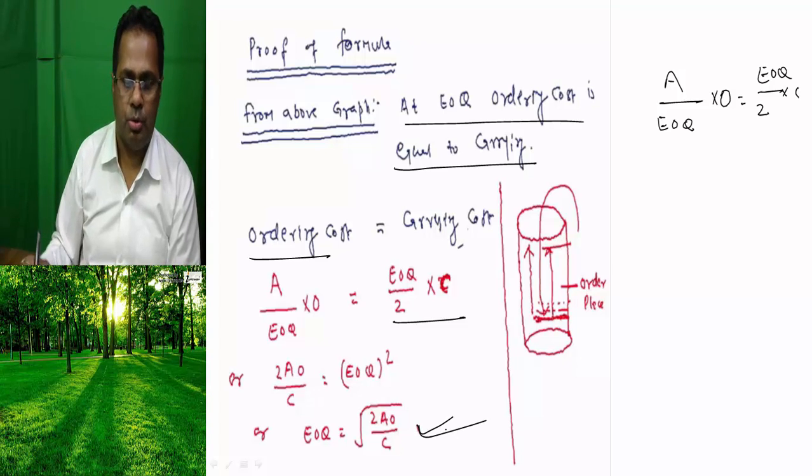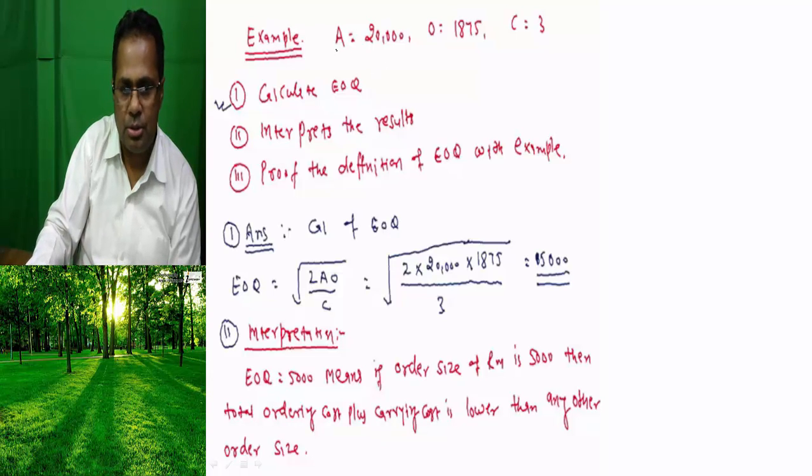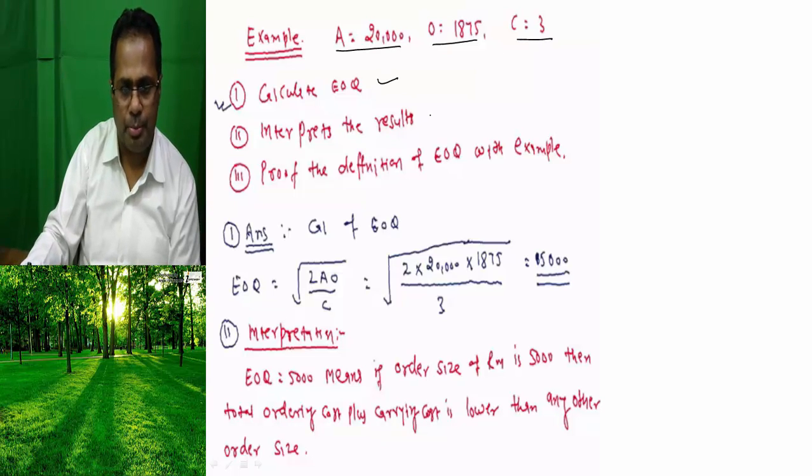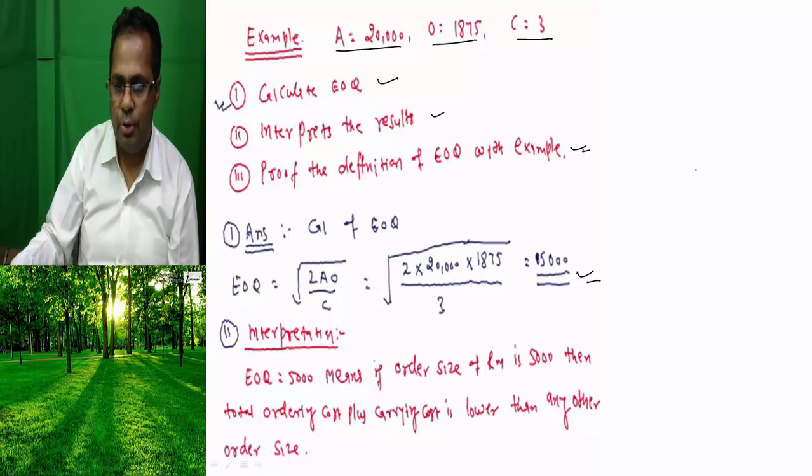This is the EOQ. I am giving the same example here. Annual consumption is 20,000, ordering cost is this. What is the question? Calculate EOQ, interpret the results, and prove the definition of EOQ with the example. You will calculate EOQ; this is 5,000. Now the interpretation is what? EOQ is 5,000.